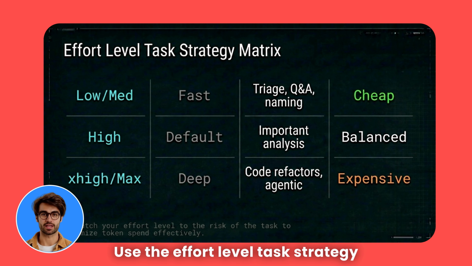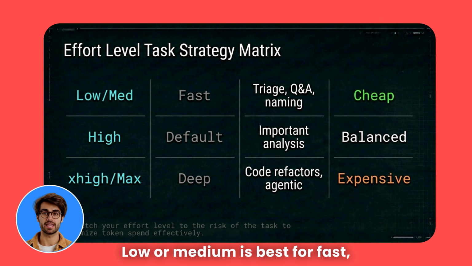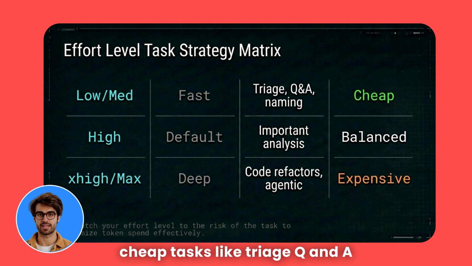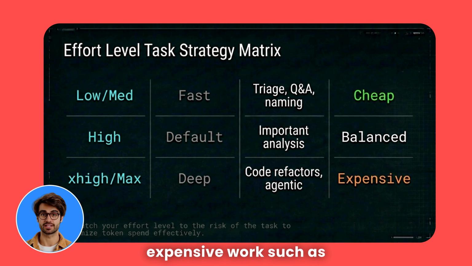Use the effort level task strategy matrix to budget tokens. Low or medium is best for fast, cheap tasks like triage, Q&A, or naming. High is your balanced default for important analysis. Reserve High or Max for deep, expensive work, such as refactors and agentic projects.